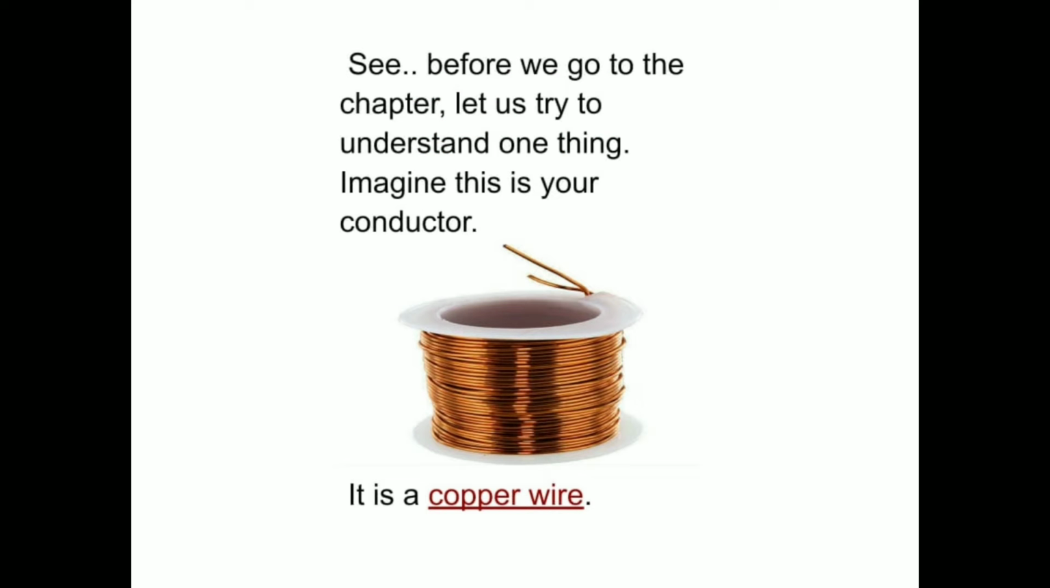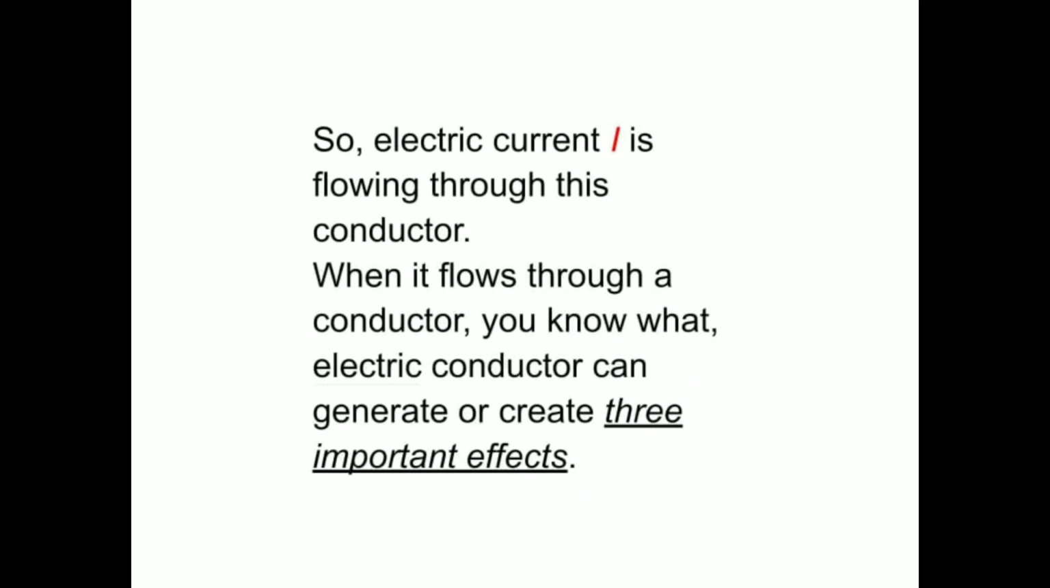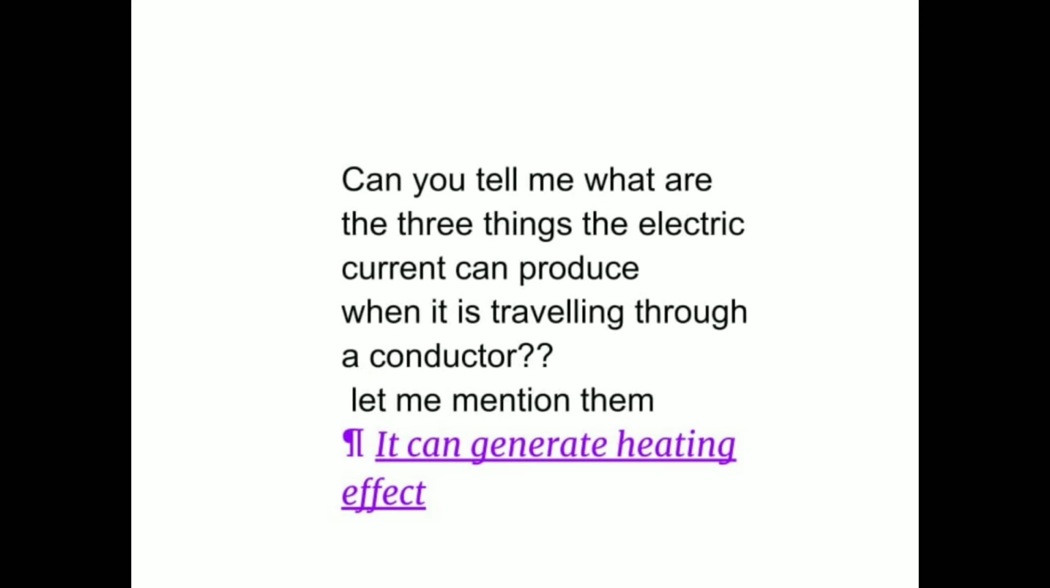See, before we go to the chapter, let us try to understand one thing. Imagine this is your conductor. It is a copper wire. So, electric current I is flowing through this conductor. When it flows through a conductor, you know what? Electric current can generate or create three important effects. Can you tell me what are the three things the electric current can produce when it is traveling through a conductor? Let me mention them.